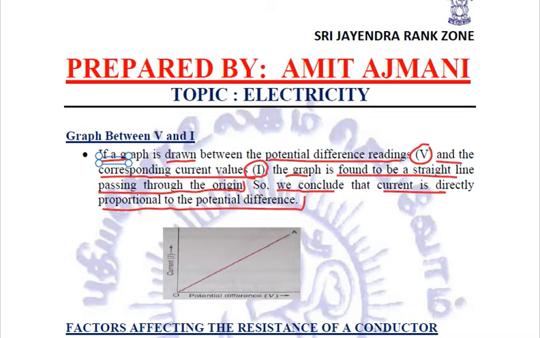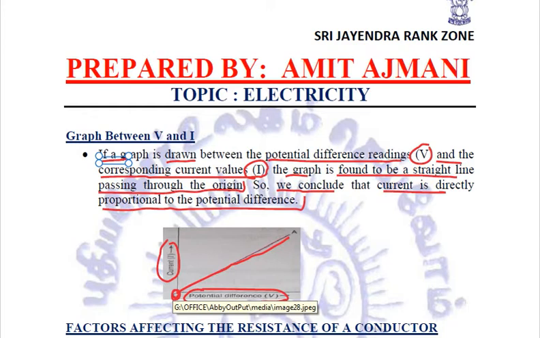So this is the graph that we have drawn between I current and V potential difference, and it is a straight line passing through the origin. So this straight line on the graph between V and I confirms Ohm's law and confirms the conclusion that potential difference and current are directly proportional to each other.